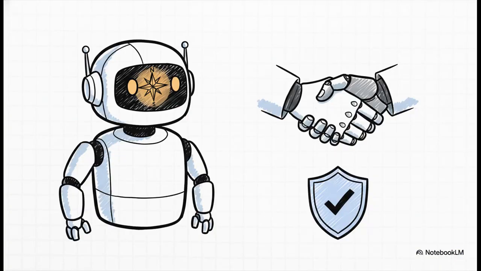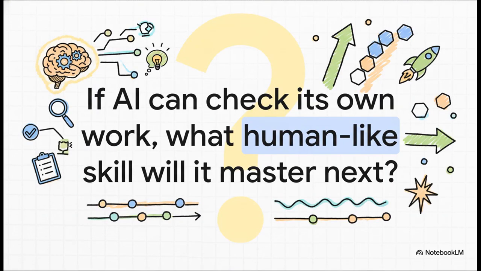And really, that's the whole point, isn't it? It's not just about making AI smarter. It's about making it dependable. By giving AI a way to check its own work, to give it that internal compass we've been talking about, we're taking a giant leap towards AI that isn't just powerful, but AI we can actually trust. Which of course leaves us with a really fascinating question to think about. If we can teach an AI to check its own work with data, what's the next human-like skill it's going to master? It's like we've given it a little piece of self-awareness for its own reasoning. So what comes next? The possibilities are pretty exciting to think about.